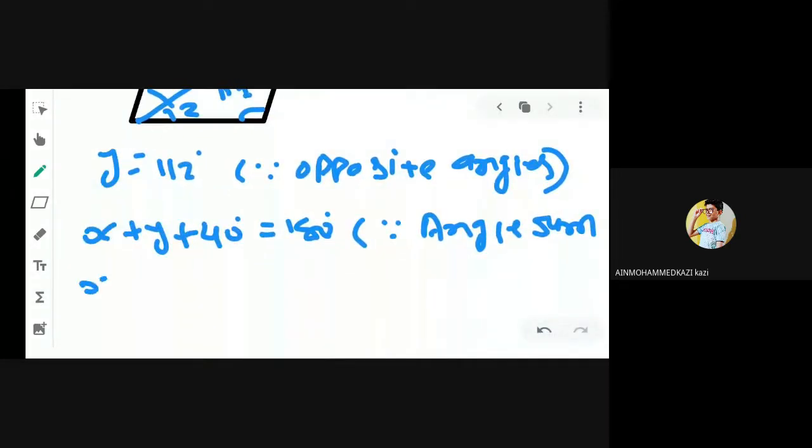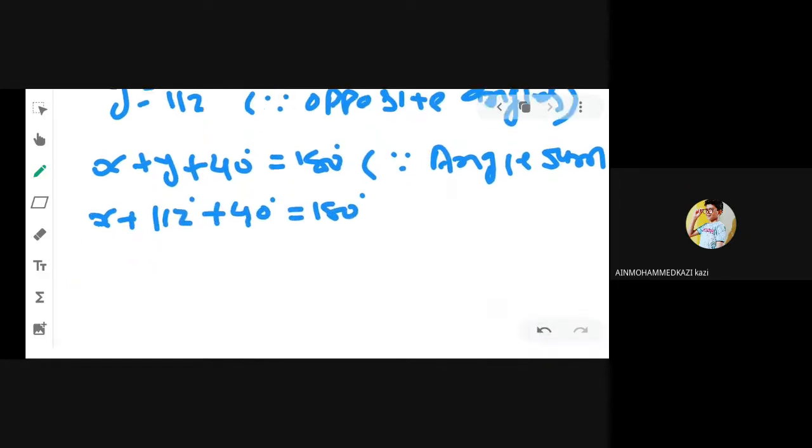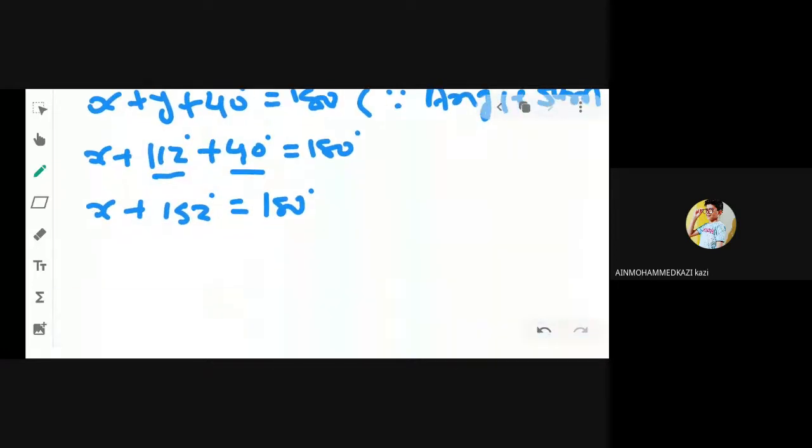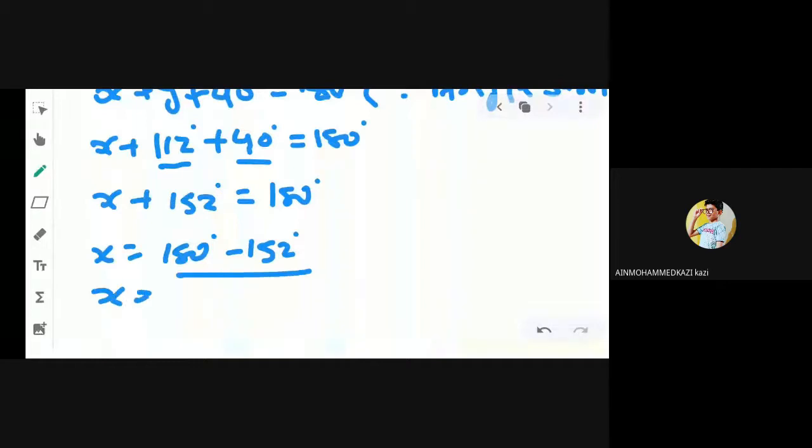Here you can see x plus y is equal to 180 degree. We have 112 degree plus 40 degree is equal to 180 degree. So we can say that x plus 112 and 40, 152 degree is equal to 180 degree. We can say that x is equal to 180 degree minus 152 degree. X is equal to 180 minus 152. What is the answer? 180 minus 152, 28 degree.